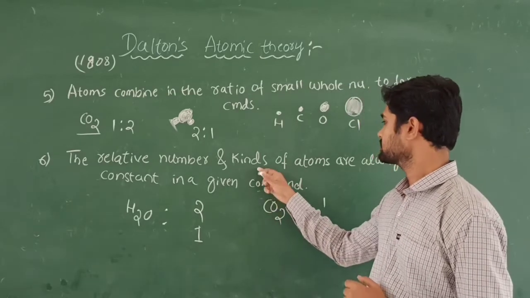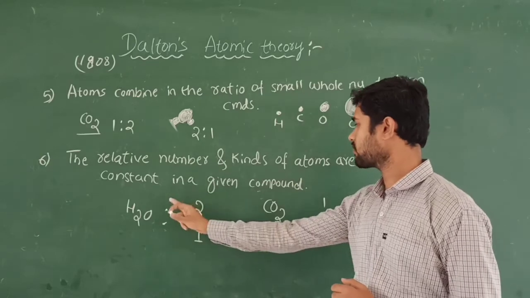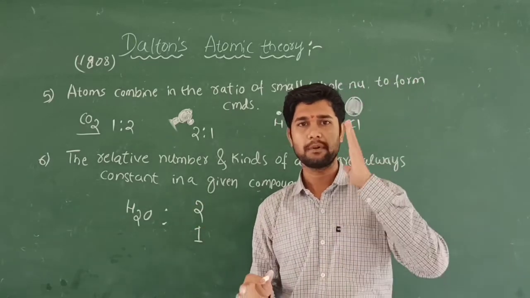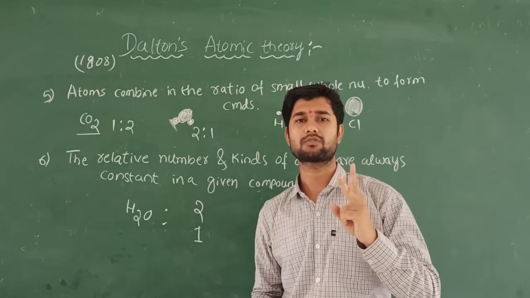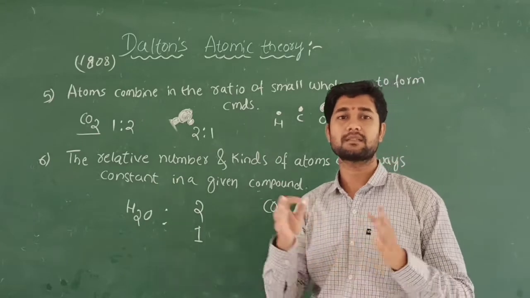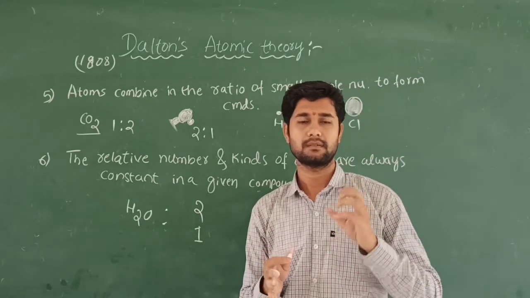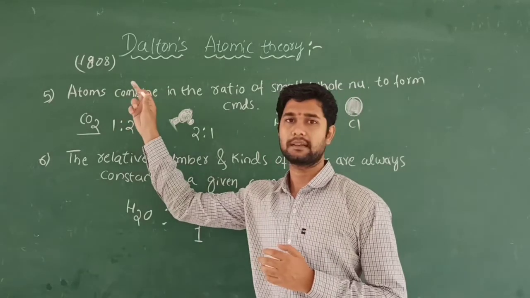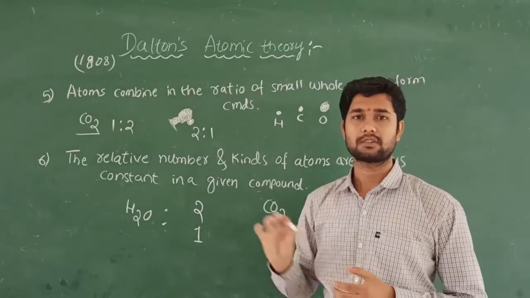So like this, these kinds of atoms are always constant in a given compound. When you write carbon dioxide, keep it in your mind that 1 carbon will be there and 2 oxygen will be there. So like this, he proposed these theories, based mainly on the importance of matter, and he concluded in 1808. So this is called Dalton's atomic theory.